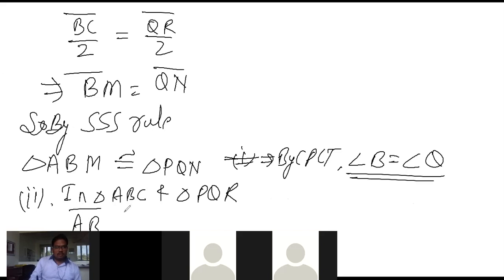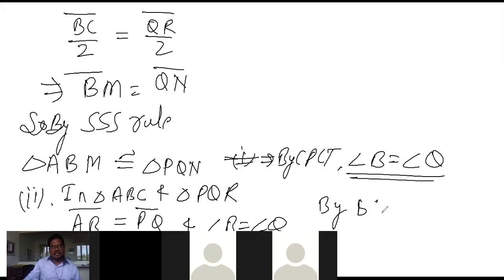Then by side angle side it is congruent. Okay, you got that, I think. So AB is equal to PQ, and also we have BM is equal to QN, and angle B is equal to angle Q. So this is basically by side angle side rule, triangle ABC is congruent to triangle PQR.